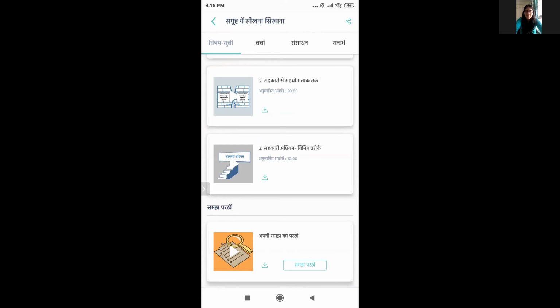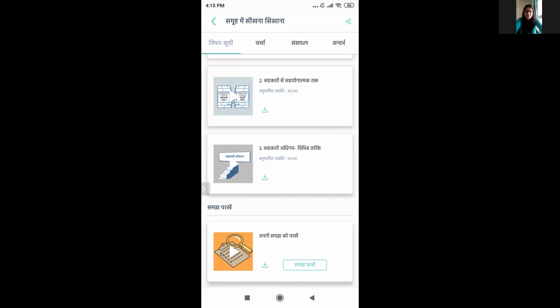And when you come back over here, then instead of Samajh Parkhiye, you will be able to see the button of Certificate Prapt Kare. So you just need to click on Certificate Prapt Kare. You need to write your full name. In my case, I'll just write Kanvi Goyal and click enter, and you will be able to see your certificate. So that's one way of looking at your certificate.